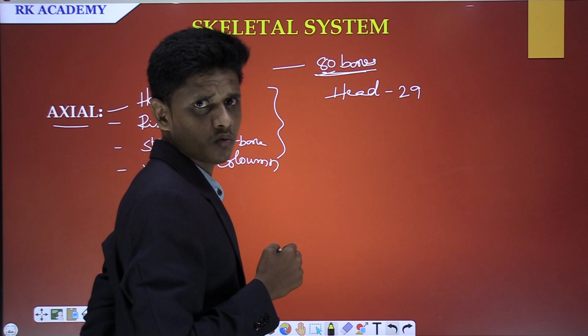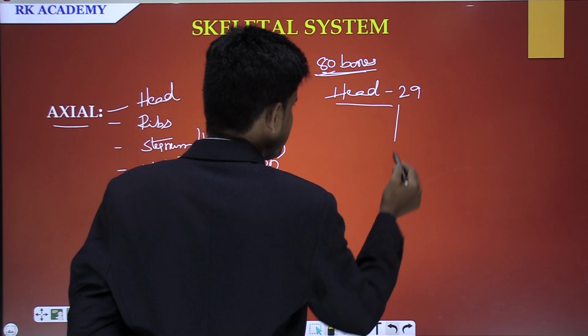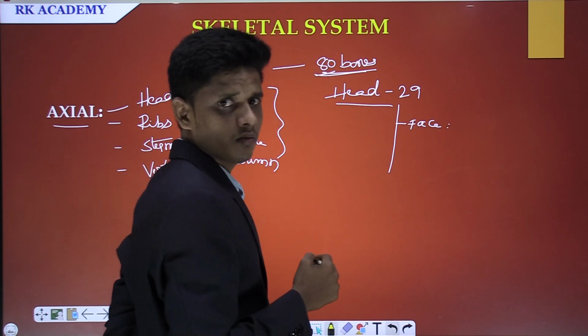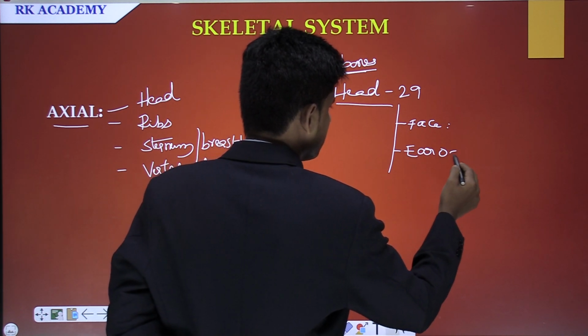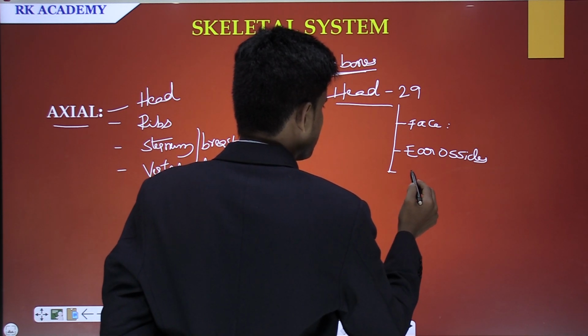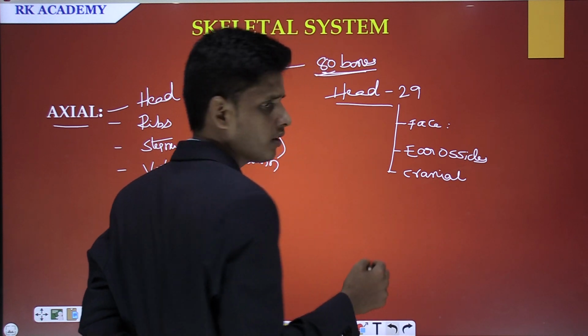The head is further divided into facial bones, and the second one is ear ossicles, and the third one is cranial bones. Cranial bones are the bones present in the skull.